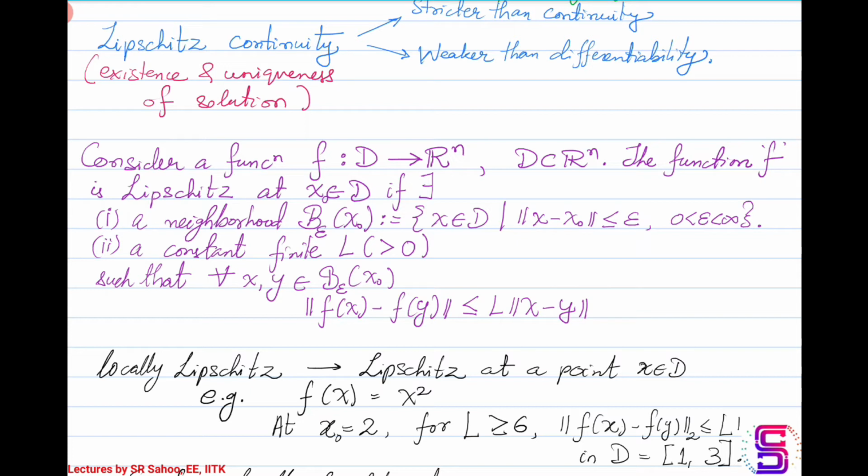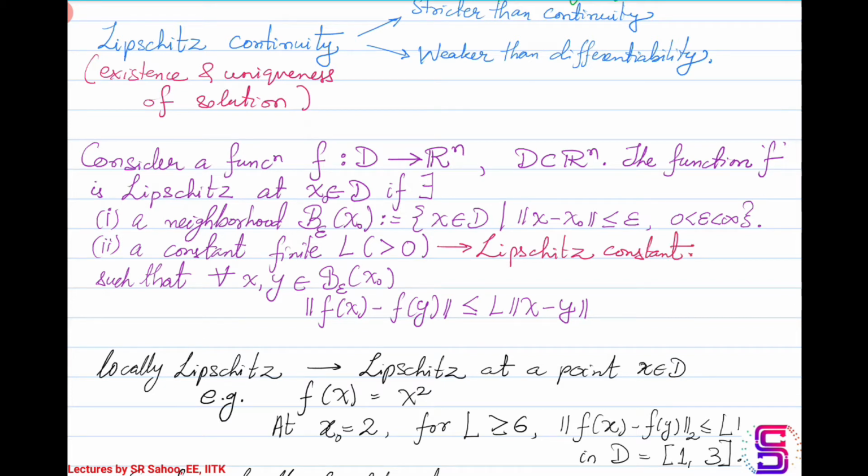If the distance between x and y is finite, and the distance between f of x and f of y is also finite, then the ratio of the distance between f of x and f of y to the distance between x and y will always be less than or equal to the finite positive constant L. This finite positive constant L is also known as the Lipschitz constant.